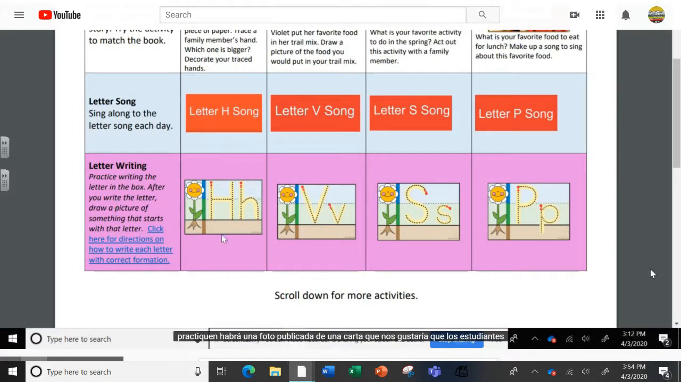There will be a picture posted of a letter that we would like students to practice for that day. On Monday, we're asking students to practice writing uppercase H and lowercase h. You can do this on any piece of paper that you have. After students have practiced writing the letter a couple of times, then they can draw a picture of something that starts with that letter. There's a document here.